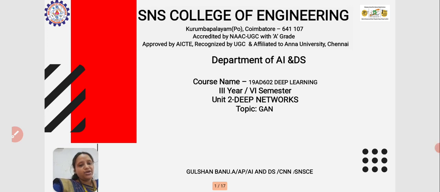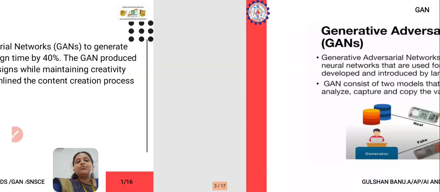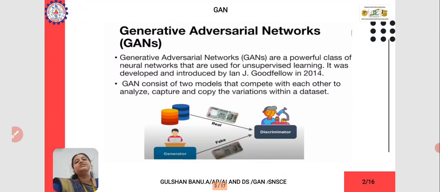So today I am here to present a topic called GAN from Unit 2. Now we will see what GAN is about. GAN is nothing but generative adversarial networks. Who introduced this? It was Goodfellow in 2014.